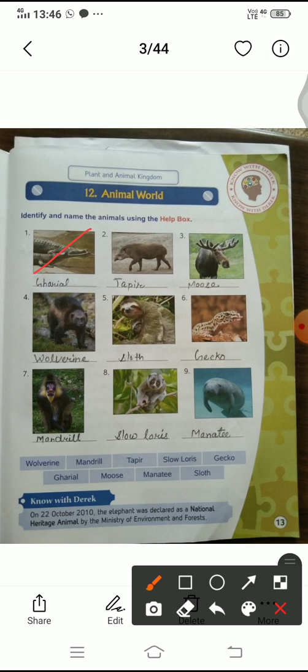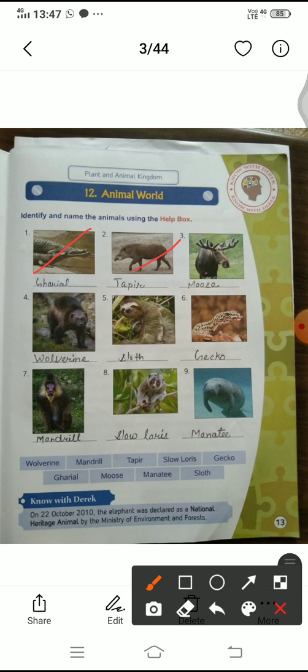Now another one, second number, is the tapir. Tapirs generally live in the forest and grassland of Central and South America. It lives only in forest and grassland, in Central and South America.